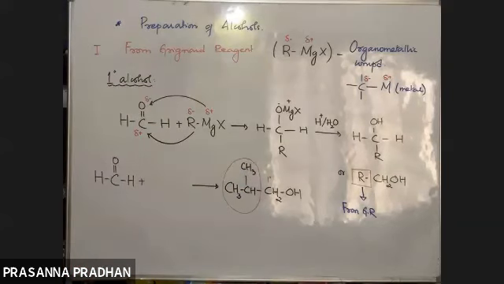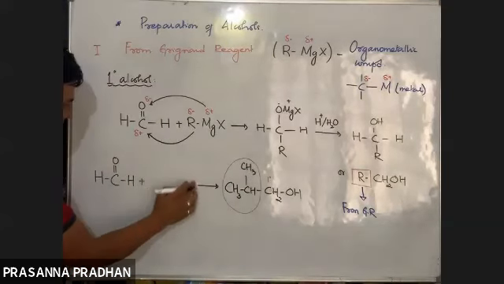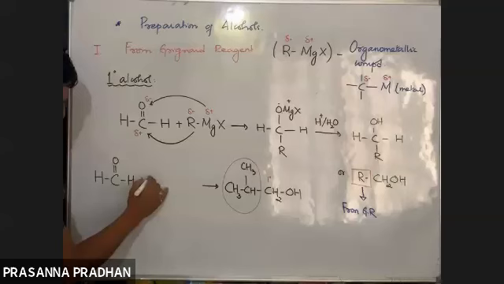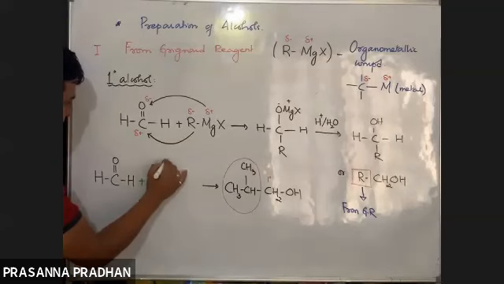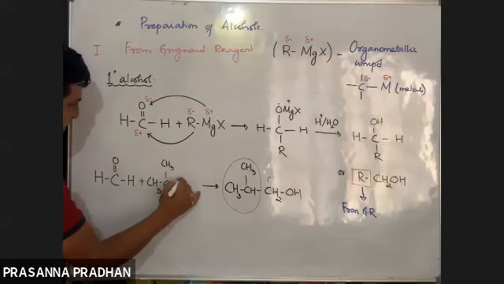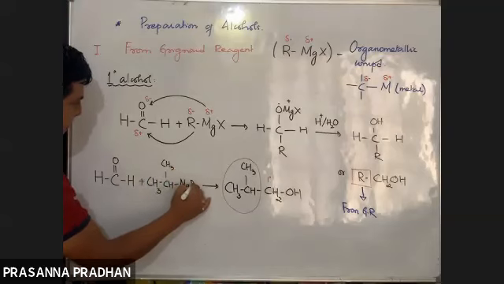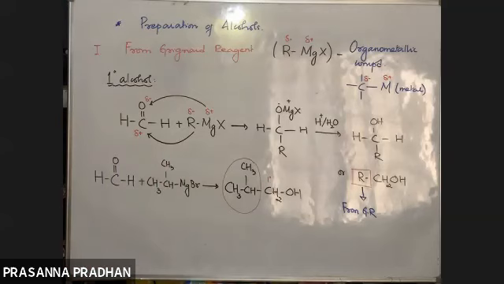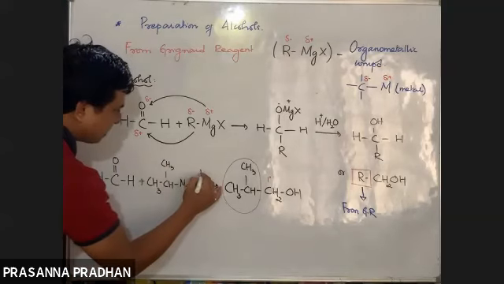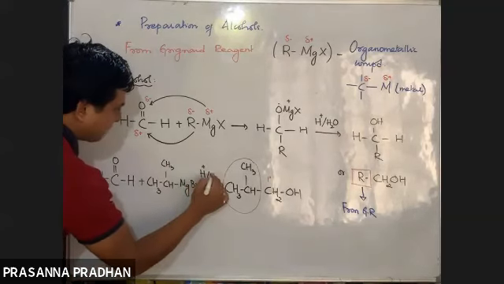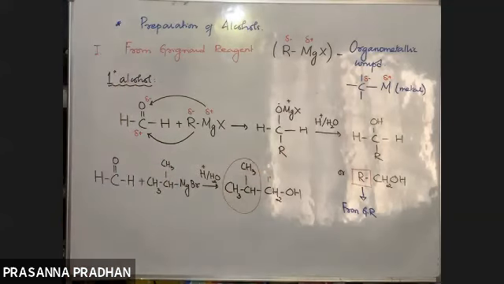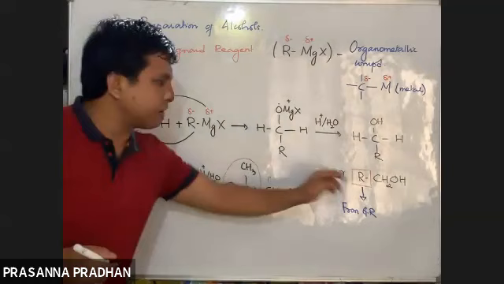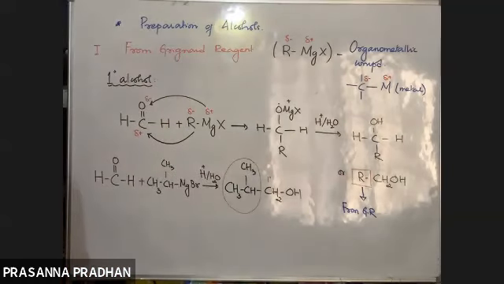So what is the Grignard reagent we are going to use out here? CH3CHCH3MgBr, followed by acidic hydrolysis. I'm combining both the steps and just writing down the final product, followed by acidic hydrolysis.